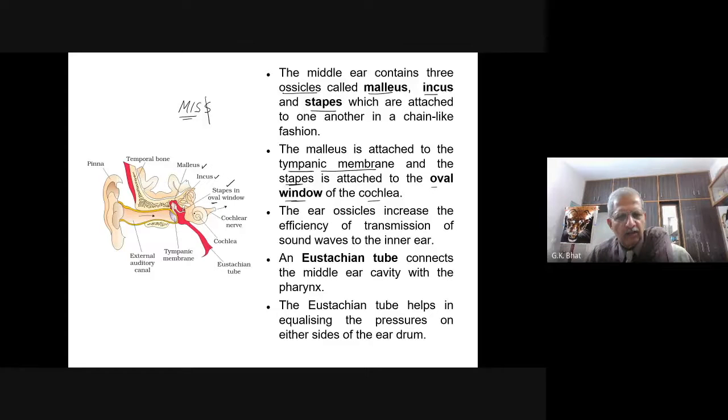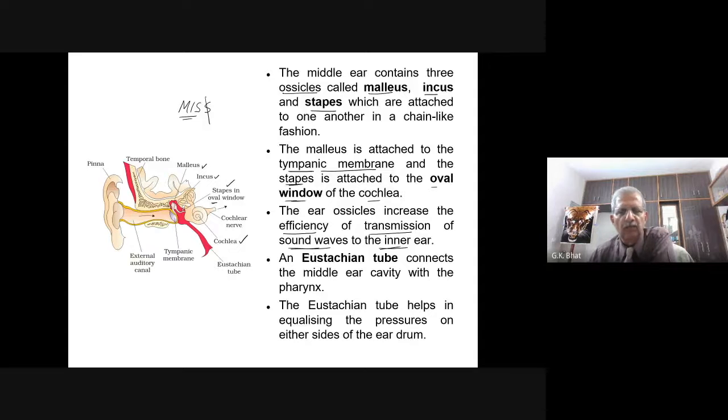What you have here, this is the cochlea. This is the oval window of the cochlea. We shall see that. The ear ossicles increase the efficiency of transmission of sound waves to the inner ear.